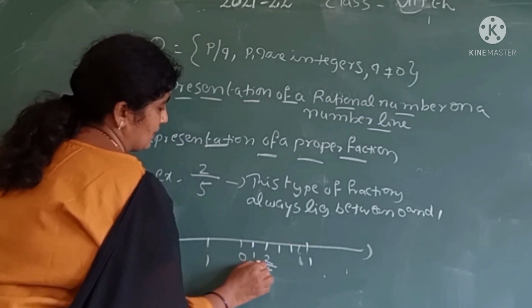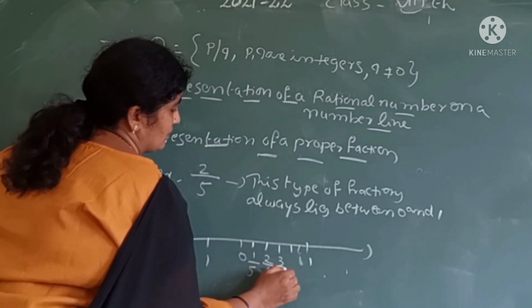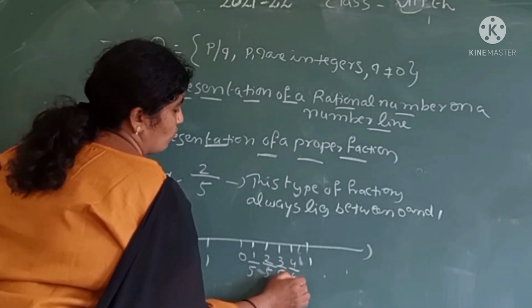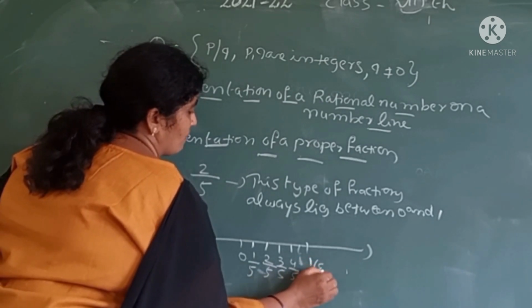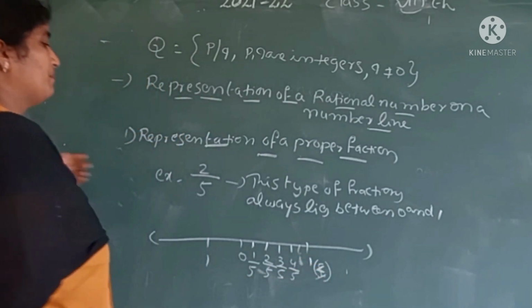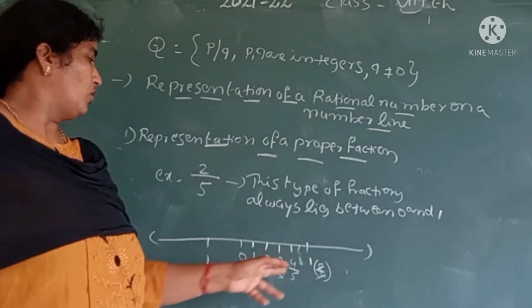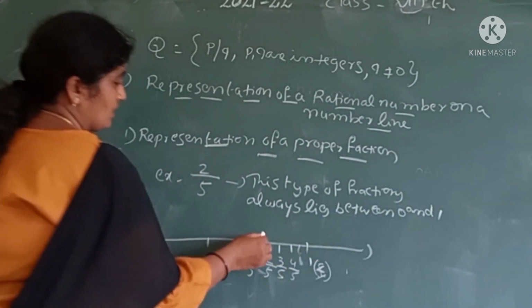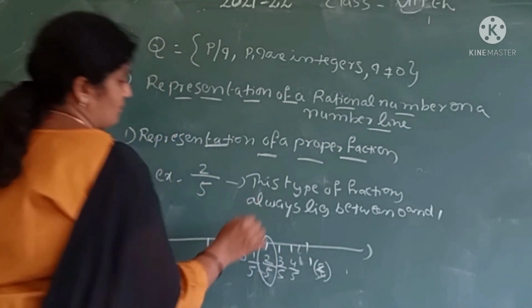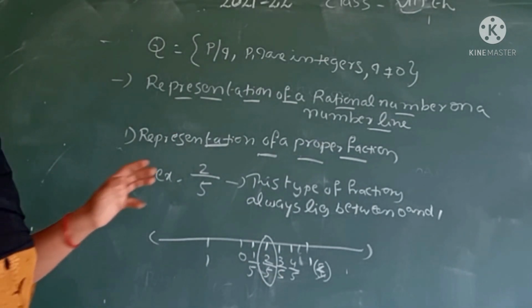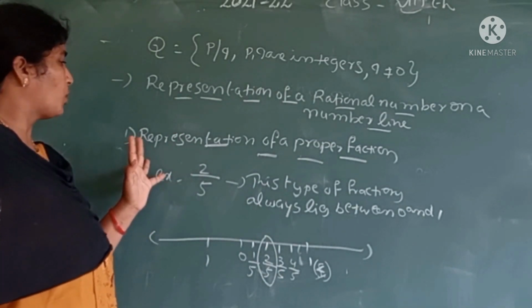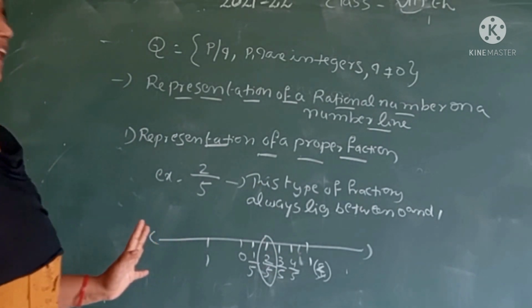What is the first number? That is 1 by 5. What is the third number? 3 by 5, 4 by 5. Here 5 by 5, the 5 is cancelled, that becomes 1. Therefore, our number is 2 by 5. Where is our number 2 by 5? Here is our number 2 by 5. This is the way of representing a proper fraction on a number line.